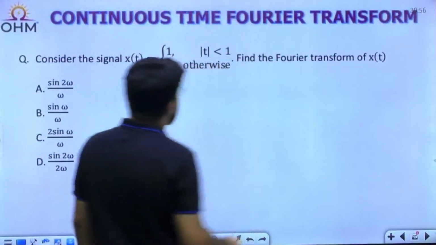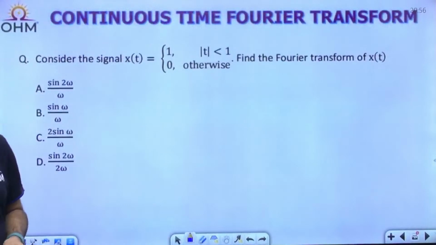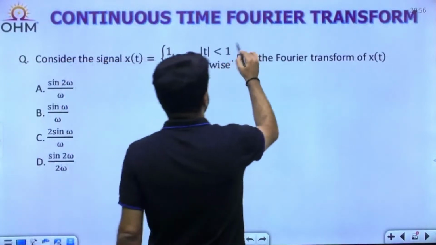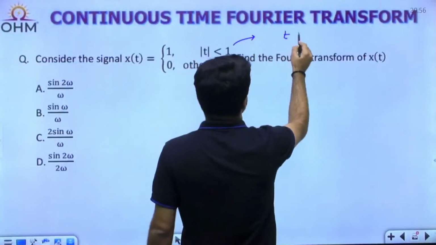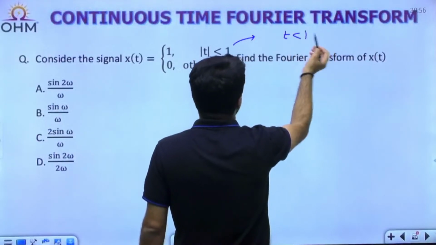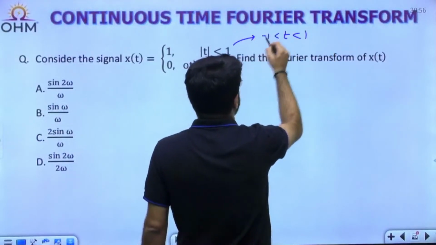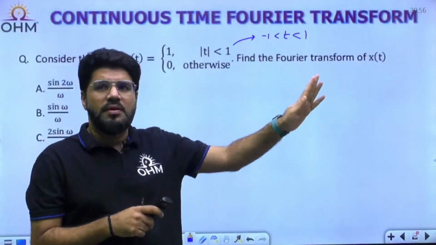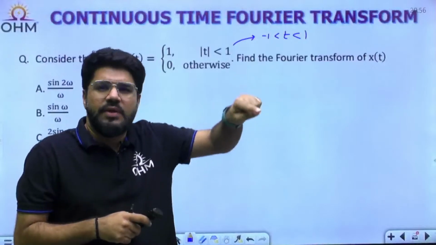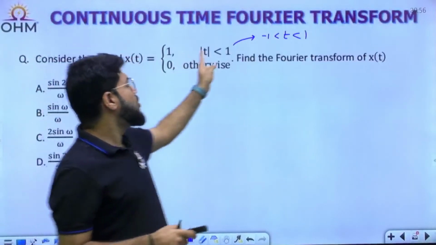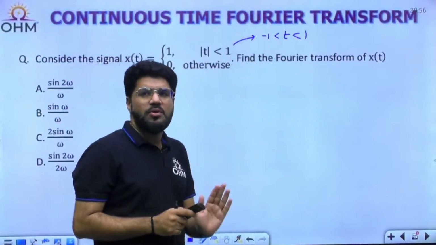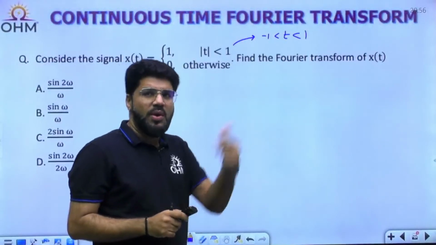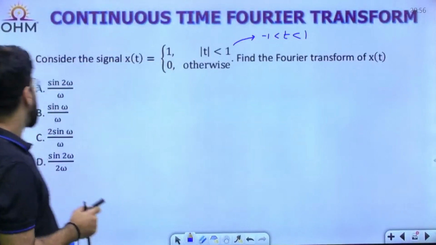x(t) equal to 1, |t| less than 1. What does it mean? What is the meaning of |t| less than 1? Magnitude of t less than 1. So t, of course, if it is positive, less than 1. If it is negative, it is between minus 1 to 0. So t is actually between -1 to 0 or 0 to 1. For both of them, magnitude will be less than 1. So when you say |t| less than 1, t is between -1 to 1. Any number between -1 to 1, once you take the magnitude, will have the magnitude less than 1.